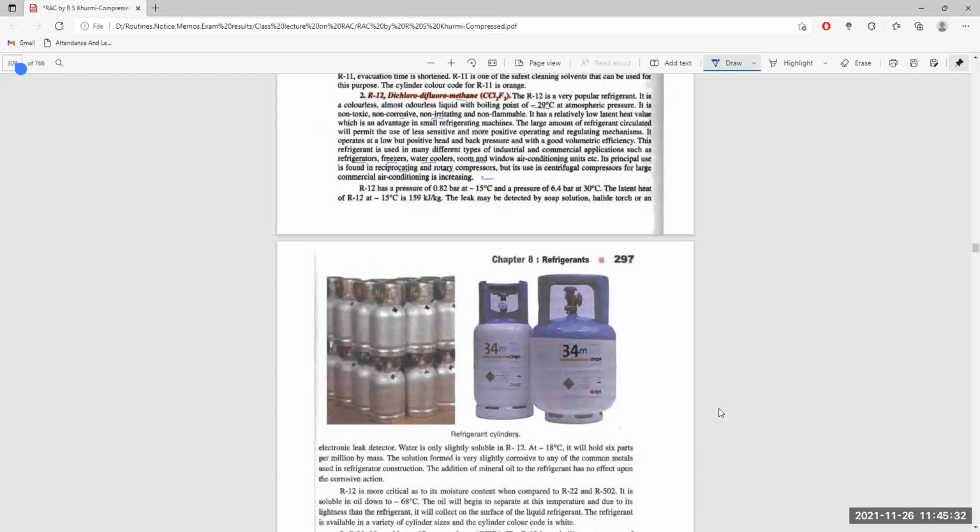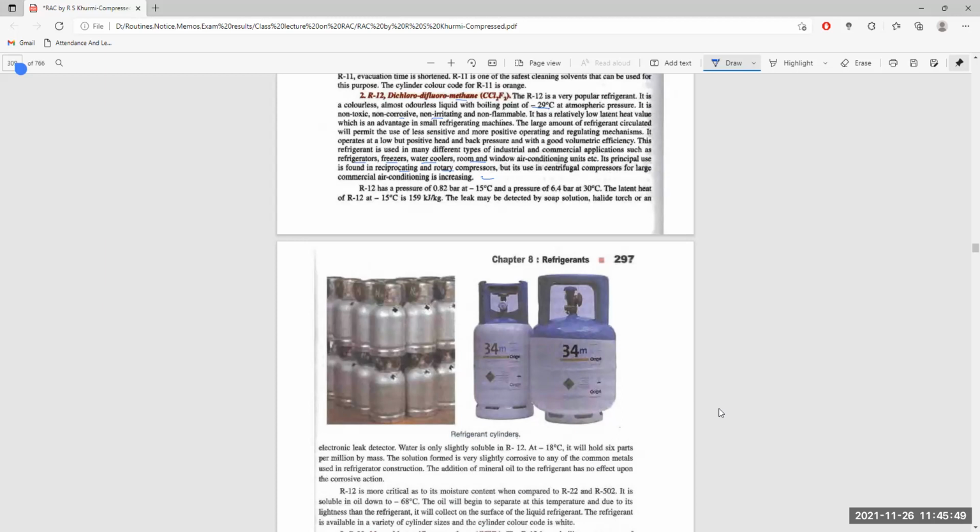The leakage: it doesn't have any color. It is detected by soap solution, by applying the soap solution over the joints or susceptible points where the leakage may take place, where bubbles form, and there is a leakage.